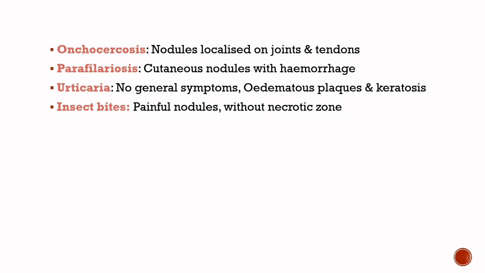In onchocercosis, nodules localize on the joints and tendons. In parafilariasis, cutaneous nodules with hemorrhage. In urticaria, no general symptoms, edematous plaques and keratosis. In insect bites, painful nodules without necrotic zone.